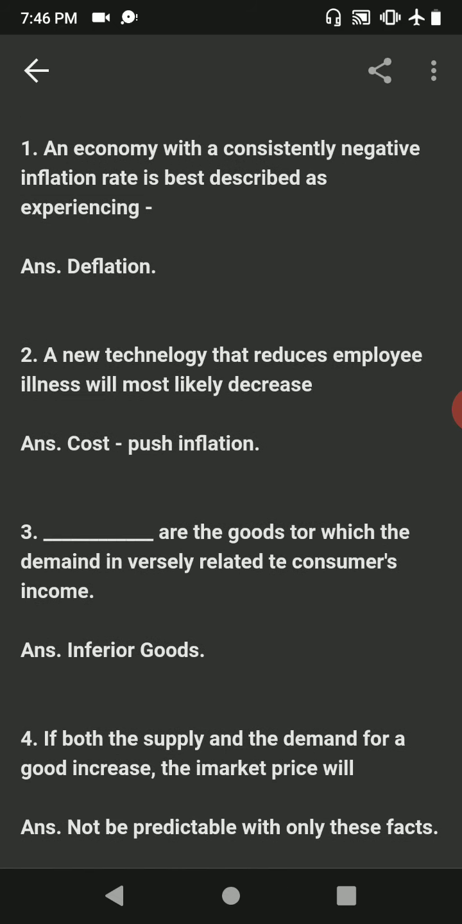Question number 1. An economy with a consistently negative inflation rate is best described as experiencing. Answer is deflation. Deflation is a sustained decline in the price level, which is reflected in a negative inflation rate. Disinflation refers to a decrease in the inflation rate over time but does not imply a negative inflation rate. Hyperinflation is an extremely high and accelerating inflation rate.